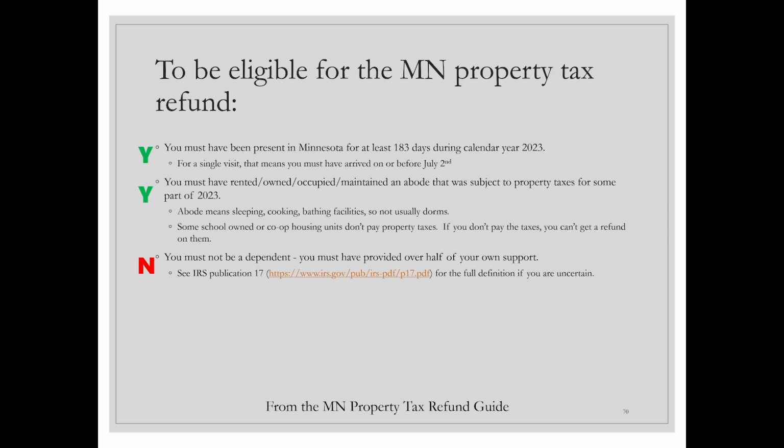So where did that other money come from, right? For Lisa, it came from her parents, her family. They gave her the money to go to school here, which is fantastic and wonderful. And she doesn't have to pay any tax on that, right? It's a gift. That's all great. But it does mean that she is not going to be eligible for the property tax refund.